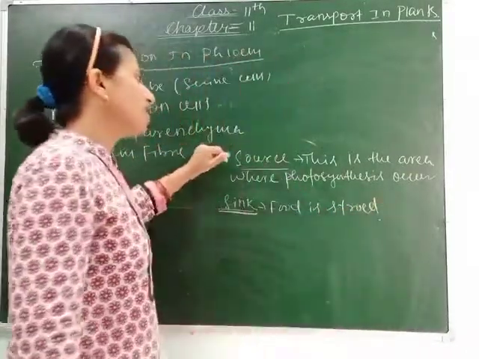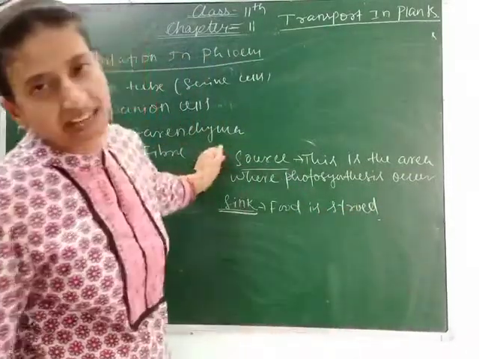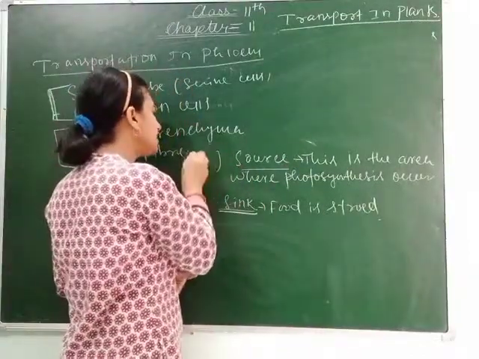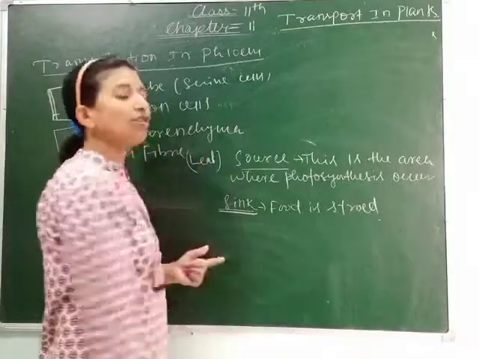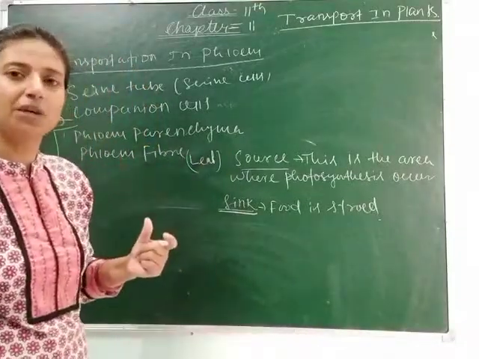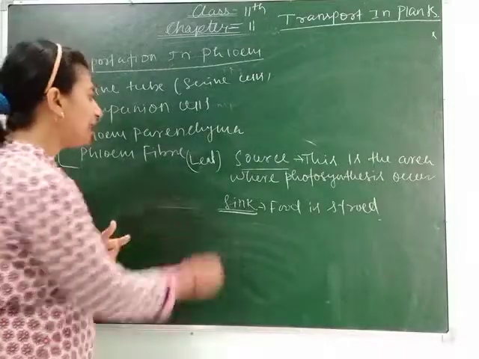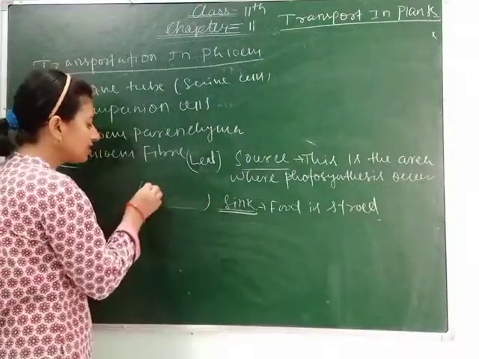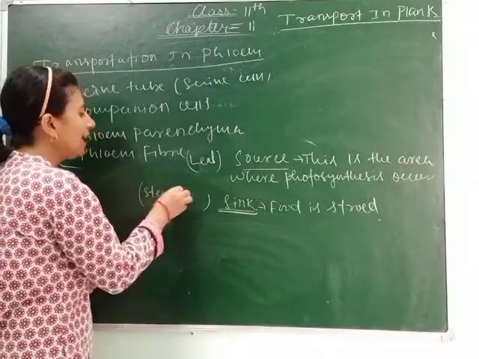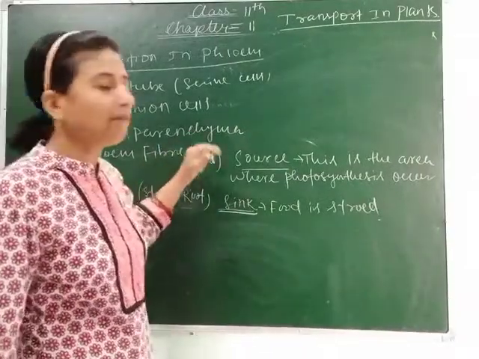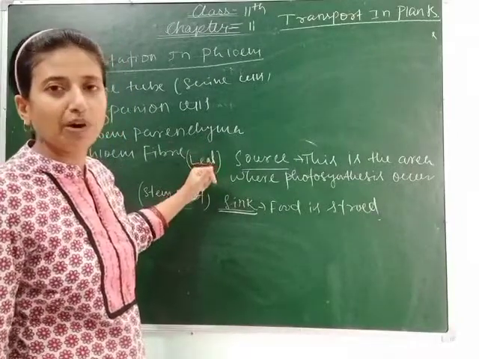Remember students, leaf is the source in a plant. As we know that leaves synthesize food. So here source is leaf. And food is stored in different parts of the plant like stem, root and other parts. So sink we can call stem and root. After photosynthesis, the product formed is called carbohydrate or glucose.